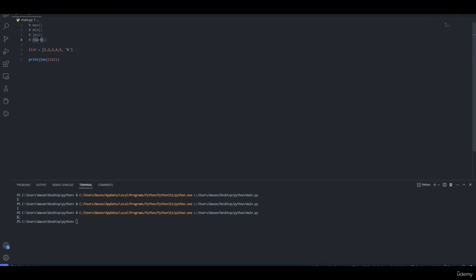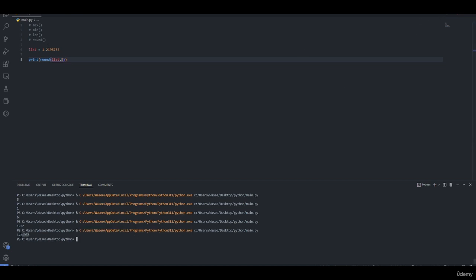And finally, let's use round. Let's make the number equal to 1 point, different numbers, and we want to round this to 2 decimal places. 1.22, round it to 5 different decimal places. As we can see, 5 different decimal places.